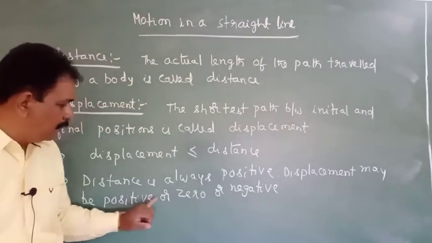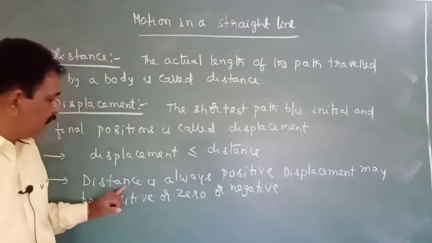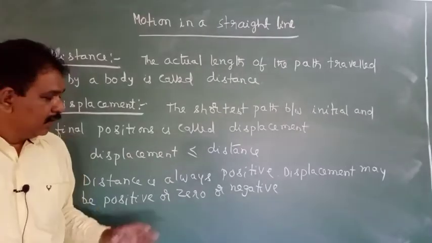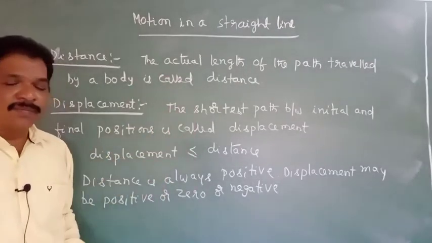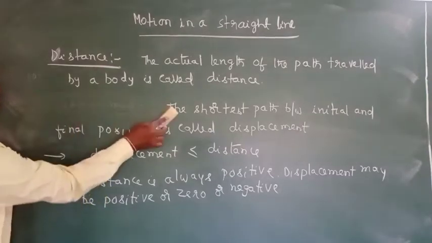Displacement may be positive, may be zero or negative, but distance will always be positive. Okay? Then we will take some examples to understand this.